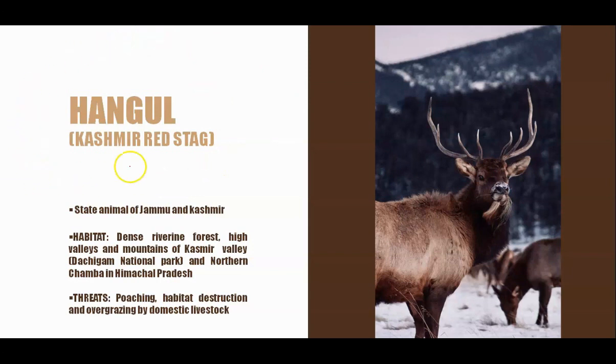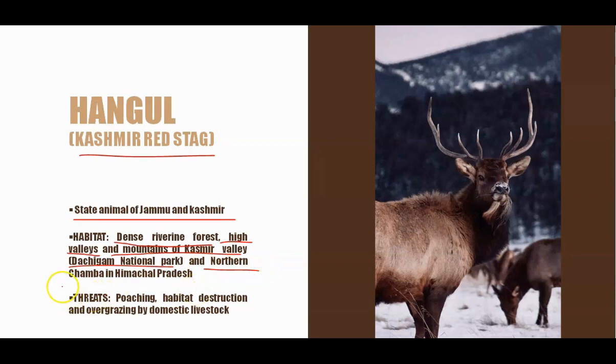This is the hangul. This is also called the red stag, Kashmir red stag. This is the state animal of Jammu and Kashmir. The habitat of this species is the dense riverine forest, high valleys and the mountains of Kashmir Valley. This is found in Dachigam National Park and northern Chamba in Himachal Pradesh. What are the major threats of this species? These are the poaching, loss of habitat and the overgrazing by the domestic livestock.